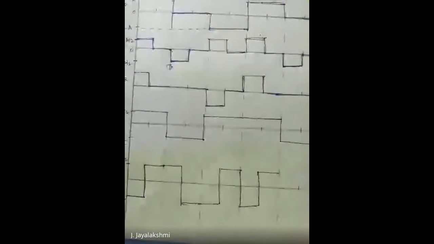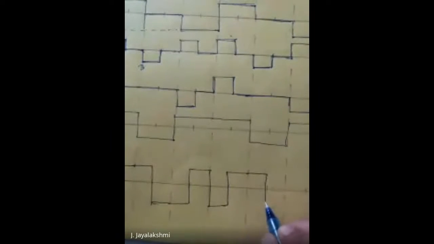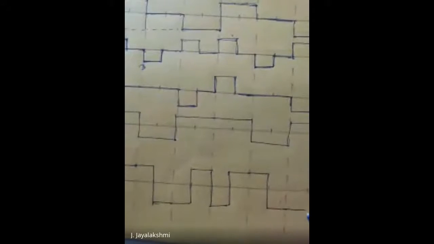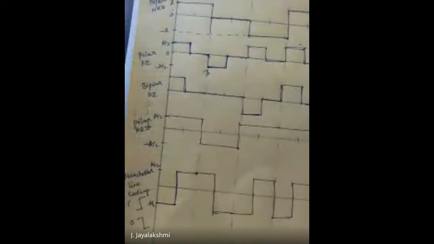The next bit is 0, so positive to negative. The next bit is 1, it is negative to positive. So this is how you have to draw the Manchester line coding waveform.